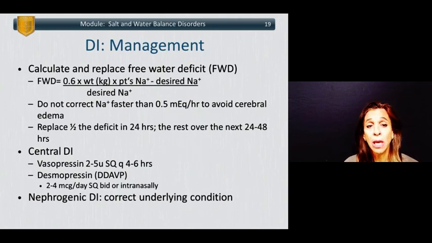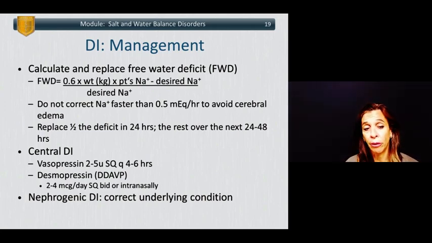So what is the management of diabetes insipidus? Well, you first need to calculate and replace the free water deficit. This can be done by taking the patient's weight in kilograms, multiplying by 0.6, then multiplying by the patient's sodium minus the desired sodium divided by the desired sodium. You should not correct sodium too fast. It should never be corrected faster than 0.5 milliequivalents per hour, and this is to avoid causing cerebral edema. One typically replaces half of the deficit in the first 24 hours and the rest over the next 24 to 48 hours.